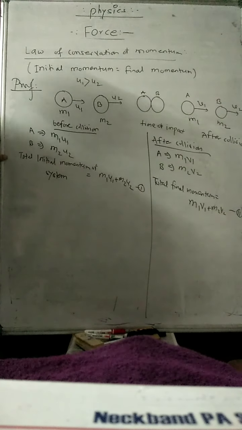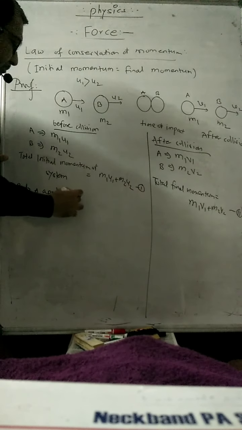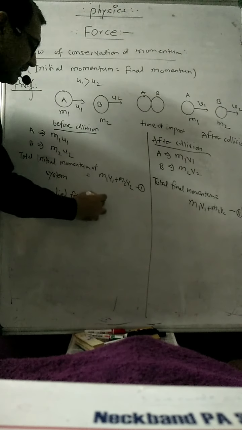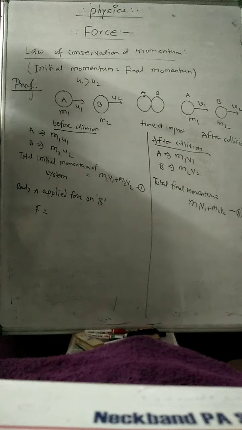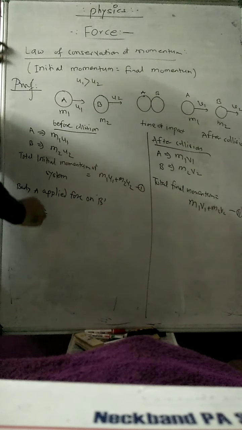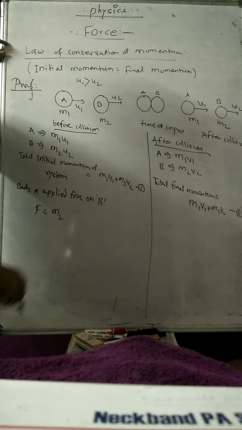So when body A applies force on B, the magnitude of that force F exerted by A on B will be, what is the mass of that body? The mass of the body will be m2.